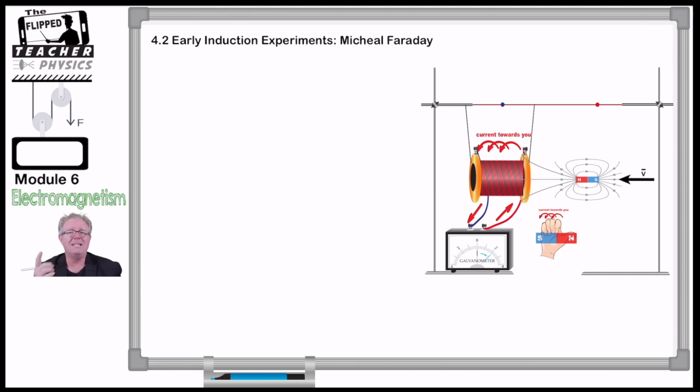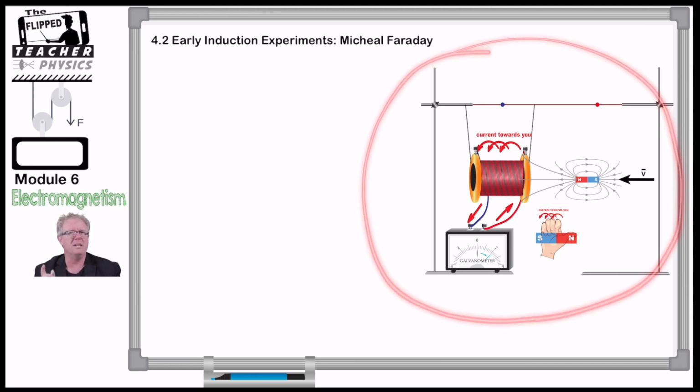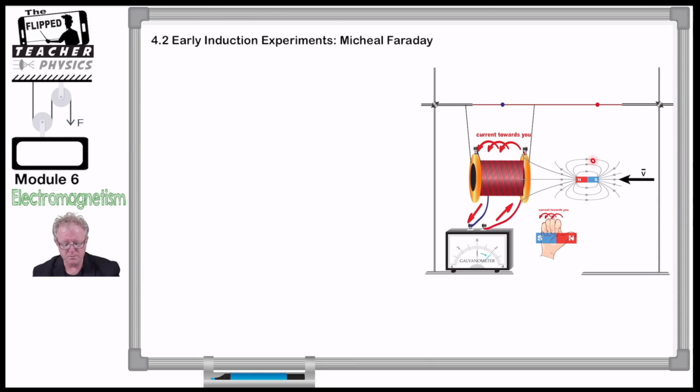So Michael Faraday did those experiments, and here is my graphic to represent a quick summary of what he did. And he had our magnet, remember? And I had a little small coil of wire. Well, a coil of wire is called a solenoid, so I've just put a solenoid in there. I've suspended this one here, whereas in the video I was holding it. And we've got a galvanometer here, and that galvanometer measures small currents.